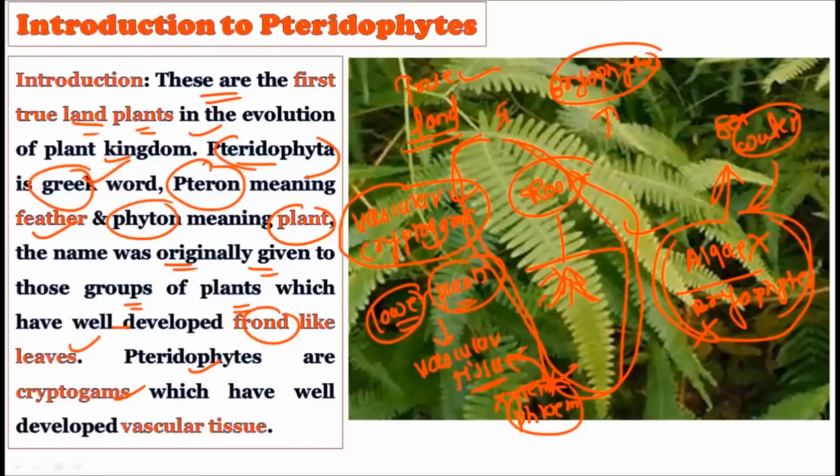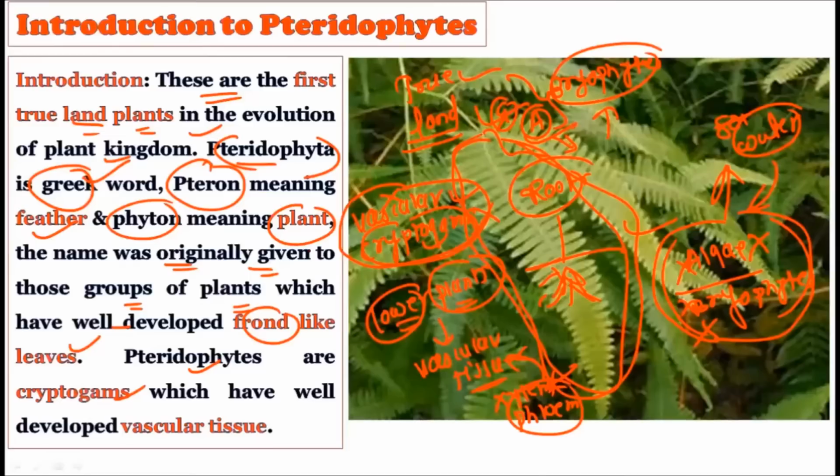Because in the gymnosperms and the angiosperms, we cannot consider them as cryptogams because they are not the lower plants, but they are higher plants, and that is why we put them in the phanerogams. So gymnosperms and angiosperms, being not cryptogams, cannot be described as vascular cryptogams. On the other hand, the algae and the bryophytes also cannot be described as vascular cryptogams because they are cryptogams, but they do not show any vascular system. So there is only one group of the plant kingdom which has the vascular system among the cryptogams, that is the pteridophytes. That is why pteridophytes are famously described as vascular cryptogams.